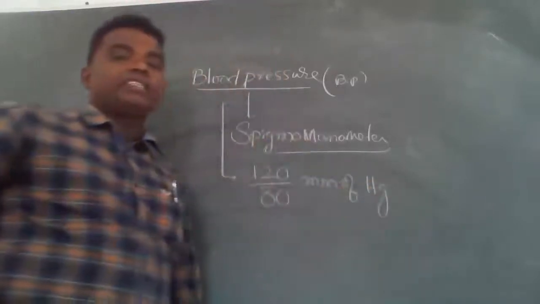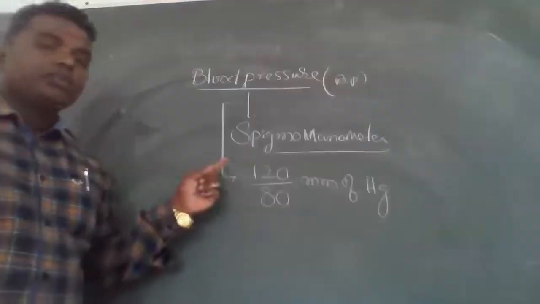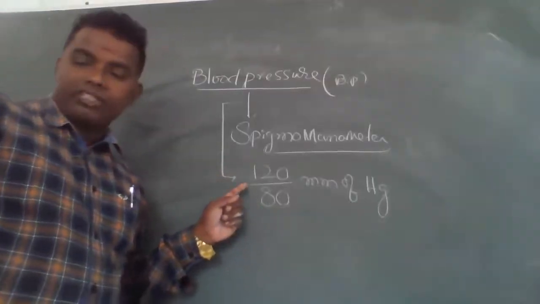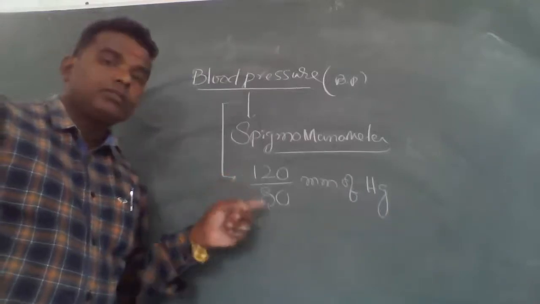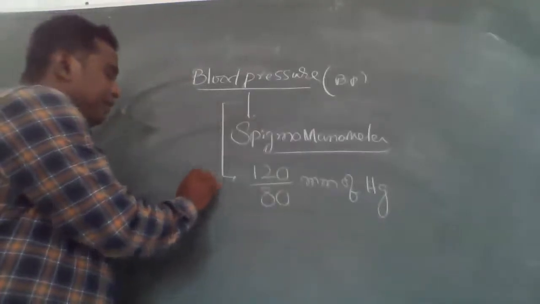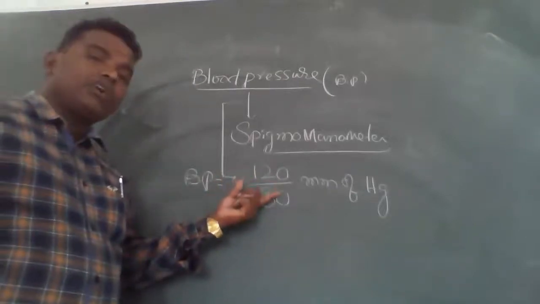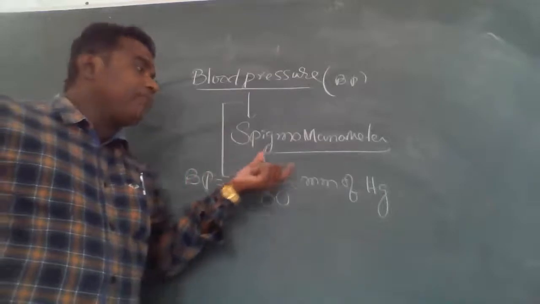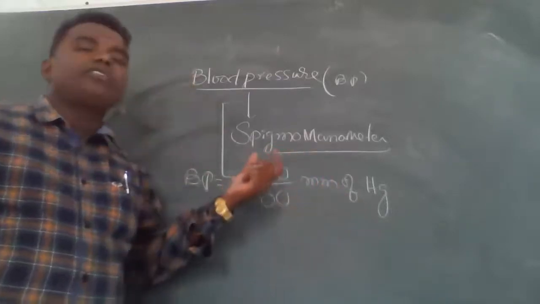How much blood pressure is there in our human body? Is this visible? Yes, sir, clear. So 120 by 80 mm of Hg, that is BP. Our BP is 120 by 80. So what is this 120 mm of Hg, and what is 80 mm of Hg?